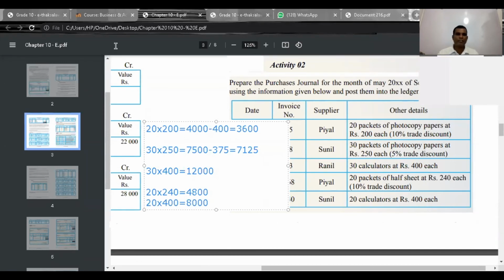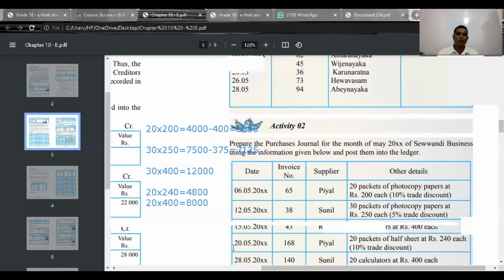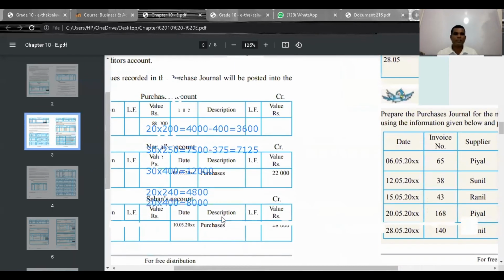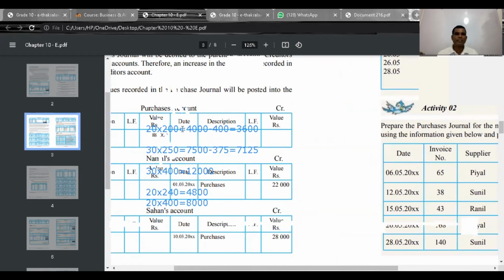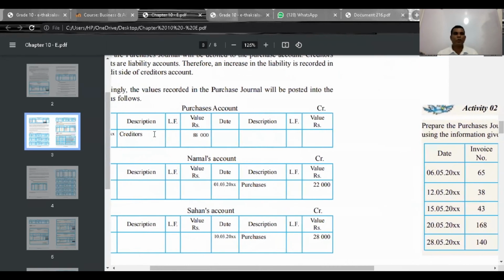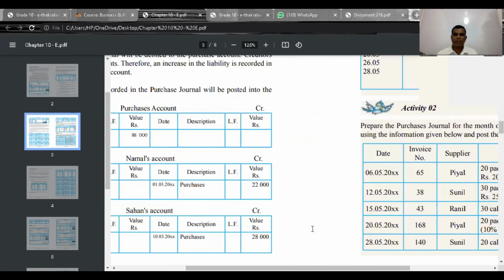See whether you are asked to prepare the ledger accounts. Post them into ledger account. Total should be debited to purchases account as creditors. Total of that is 35,525, which should be debited to purchases account as creditors. And then each creditor should be credited as purchases. Yes. Now look at that.